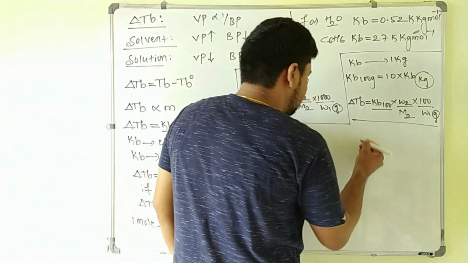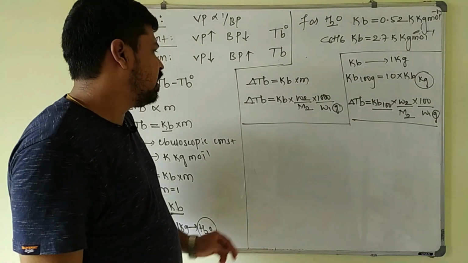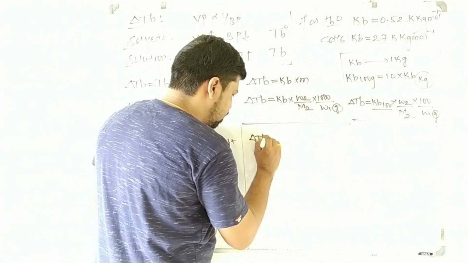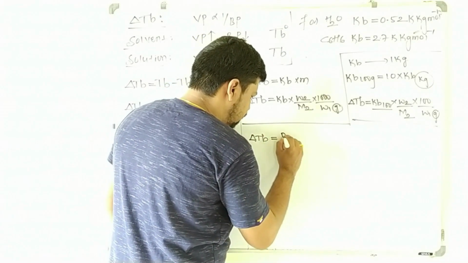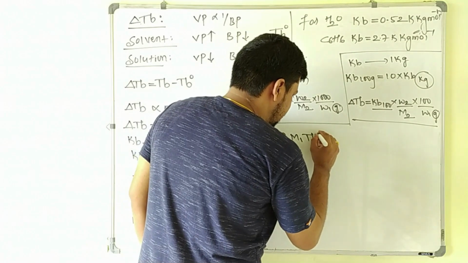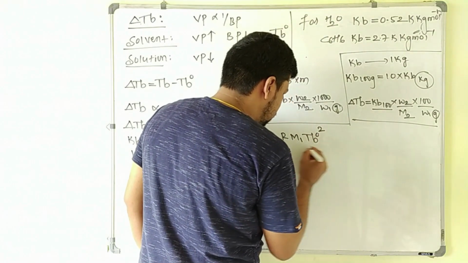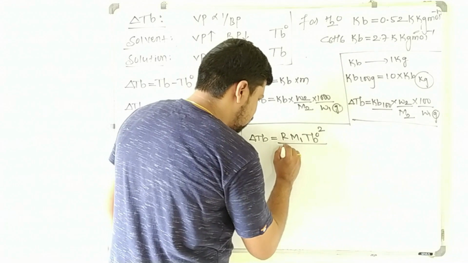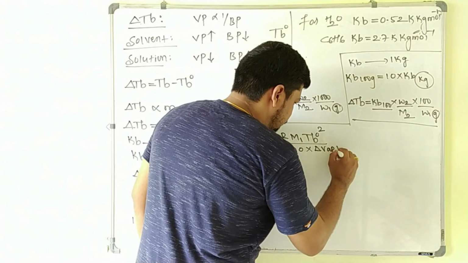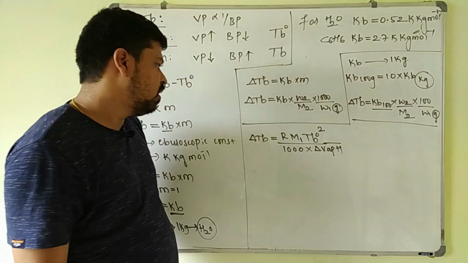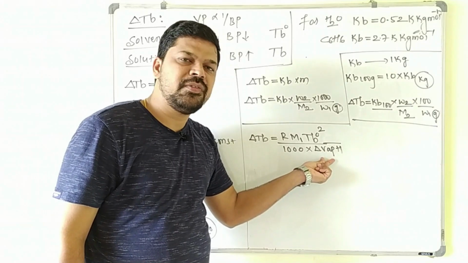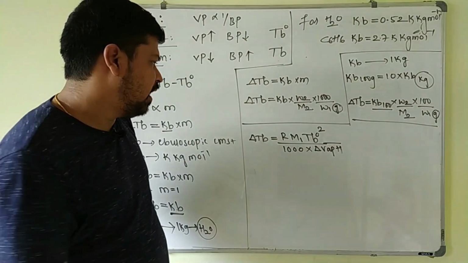And another relation: thermodynamically you can calculate this elevation in the boiling point. Delta Tb is equal to gas constant into molar mass of the solvent into the square of the boiling point of the solvent, divided by 1000 into the enthalpy of vaporization of the solvent. This is the thermodynamic relation.